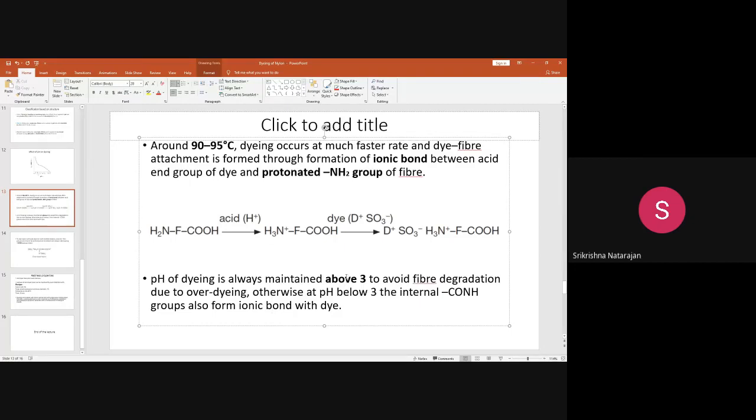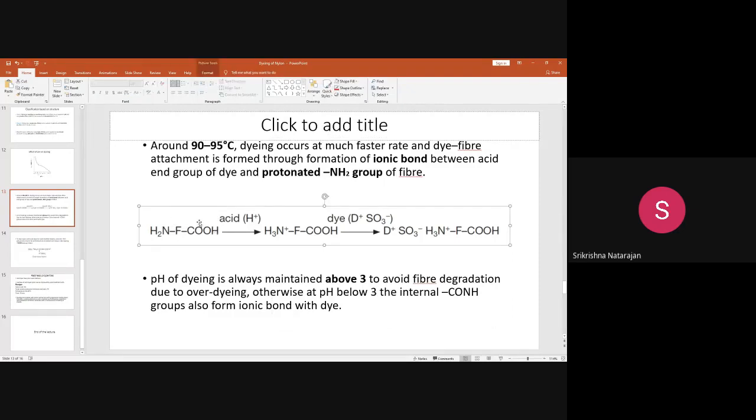Though there are different classes of dyes and there is a separate classification for that, that applies only to a particular class. But in general, if you are speaking about acid dyes, you should not use a low pH like 1 to 2. It is not desirable. We want only this portion, the terminal end groups of the fibers, to be dyed.